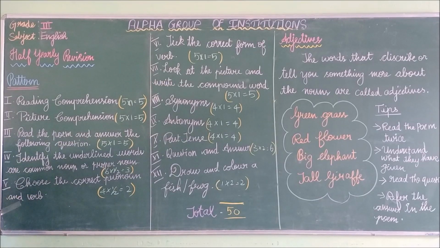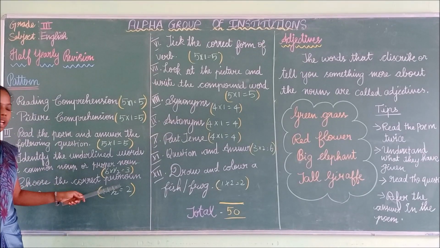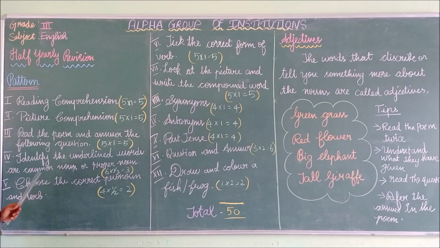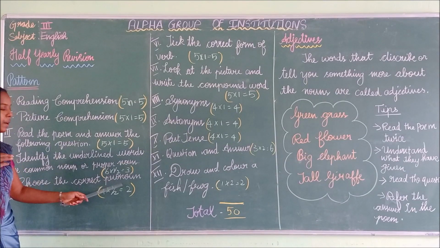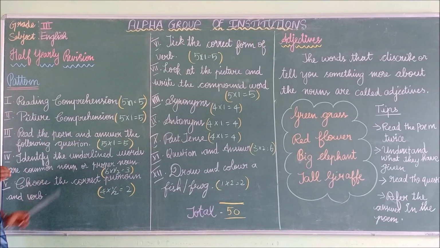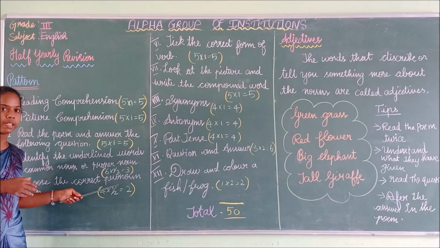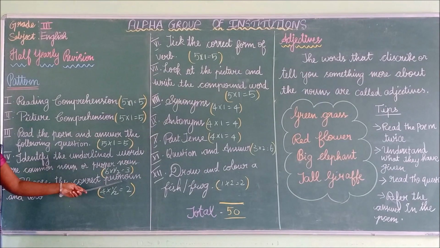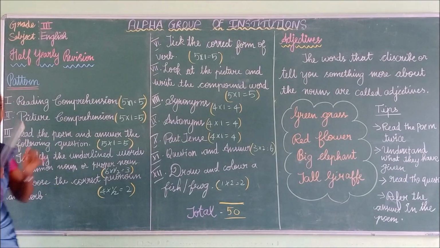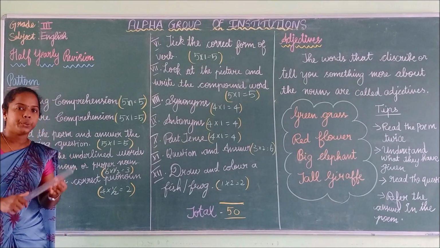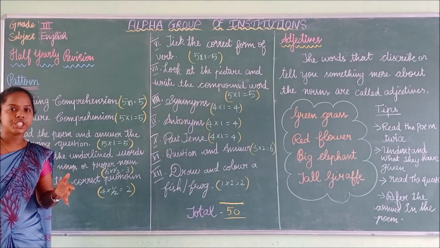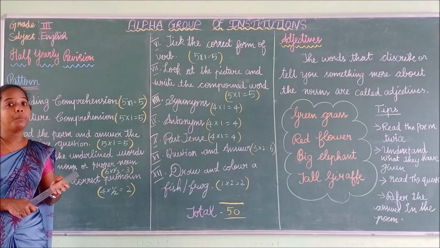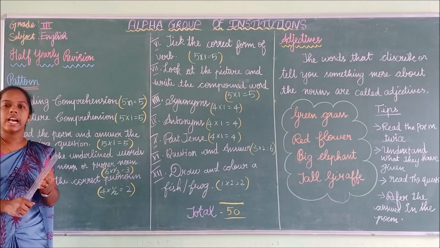Choose the correct pronoun and verb. If the pronoun is singular, the verb must be plural. If the pronoun is plural, the verb must be singular. Like this, you have to choose the correct form of the pronoun and the verb. Have you understood, children? Tell me, children: I, we, you, they, he, she, it. These are pronouns. I, we, you, they are plural subjects. He, she, it are singular subjects.